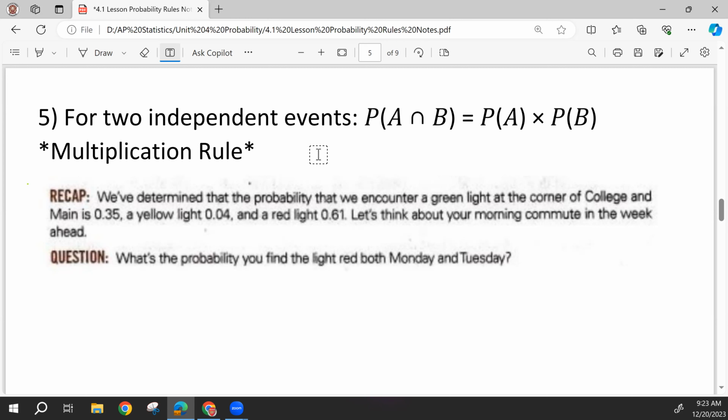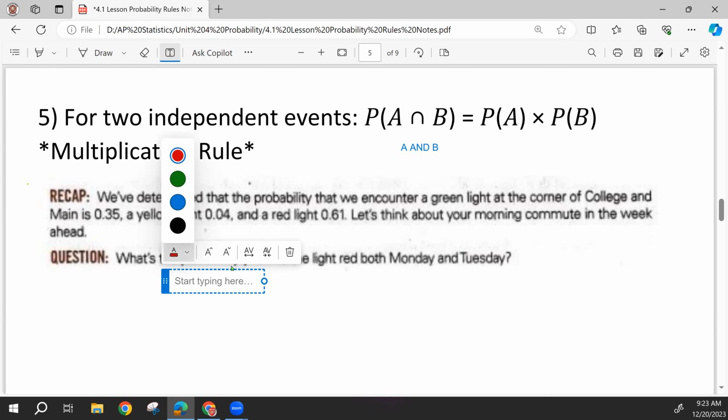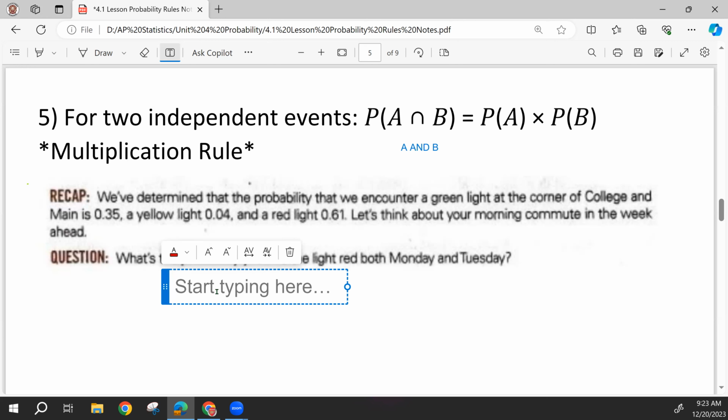So our multiplication rule says that if we want to know the probability of two events happening, so the probability of A and B happening, that's what this notation means, we would multiply the probabilities of those two events. So we want to know the probability that our light is red on Monday and Tuesday.